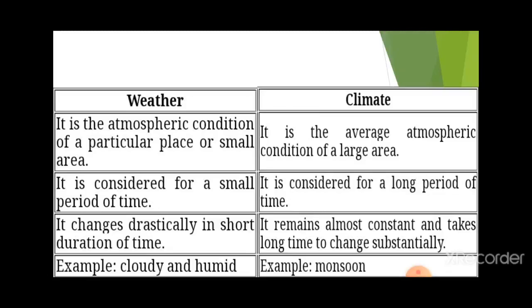Weather is an atmospheric condition of a particular place or a small area. It is a particular atmospheric condition, which means it may change after some time. You have seen in the morning the clouds are there, but at noon there is no cloud. This change is not permanent. It is considered for a small period of time. It changes drastically in a short duration, like cloudy and humid.